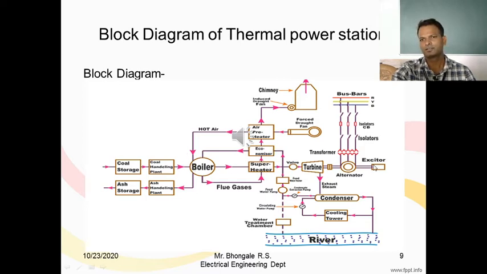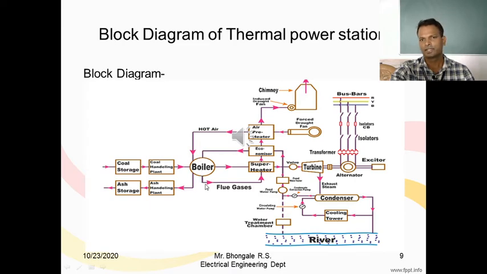After that, third one is the air and gas circuit. In the air and gas circuit, basically the air required for combustion of coal is collected with the help of a forced draught fan and it is sent to the boiler through the air preheater. In the air preheater, with the help of flue gases, this atmospheric air is heated and that warm air is provided to the boiler for the fast combustion of coal.